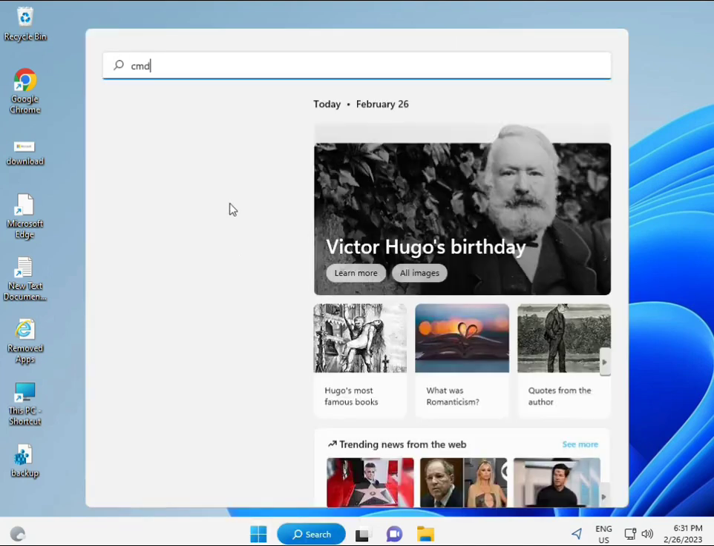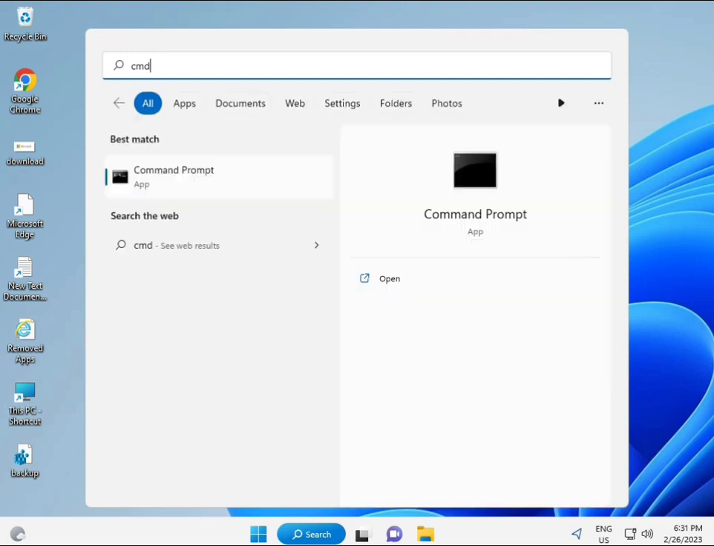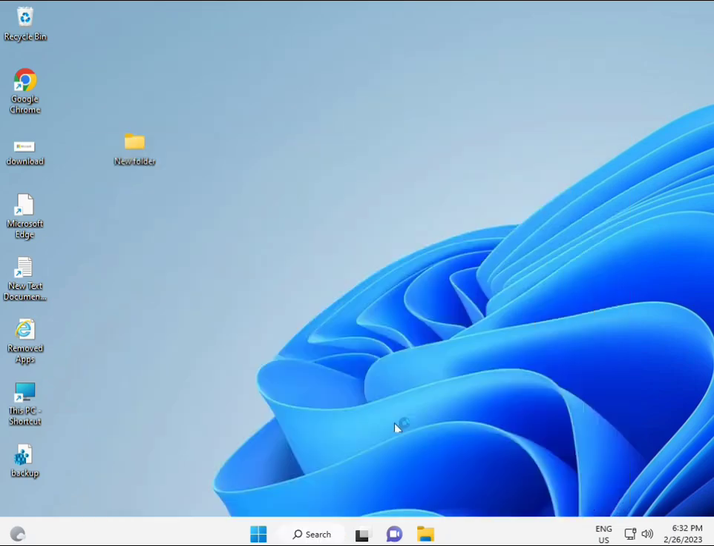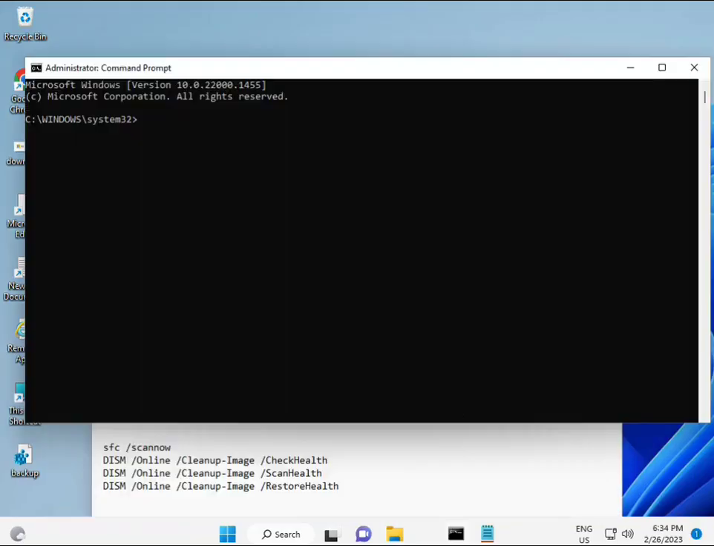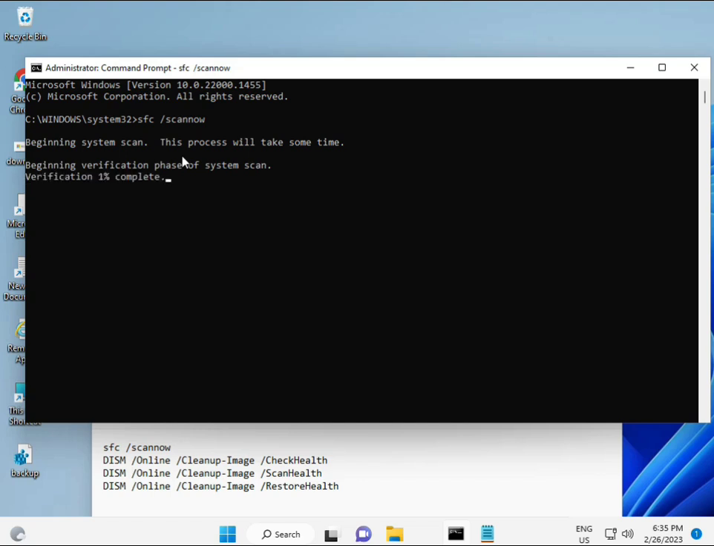Then guys, click the start button and type cmd and then enter. You can run it as administrator, right click and run as administrator, so you're giving full permissions. Then guys, I have some commands to repair corrupted Windows files. This command I will give you in the description link, so you can directly copy paste.